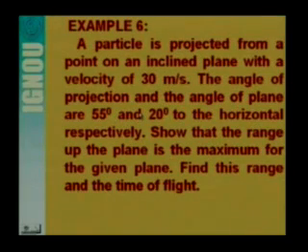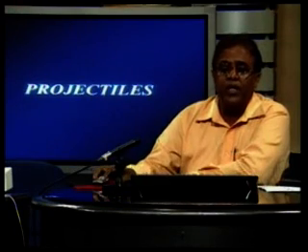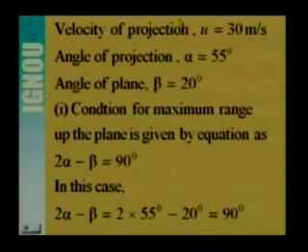So for this problem, if the particle is projected with the angle 55 degree with the horizontal and the angle of inclination of the inclined plane is 20 degree, obviously the range will be maximum. So here the velocity of projection u is given as 30 meters per second. The angle of projection alpha is given as 55 degree. Angle of plane beta is 20 degree.